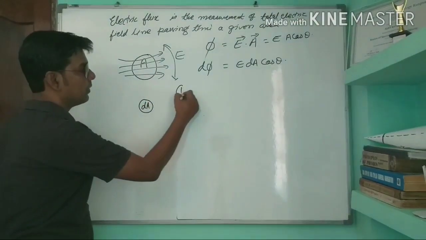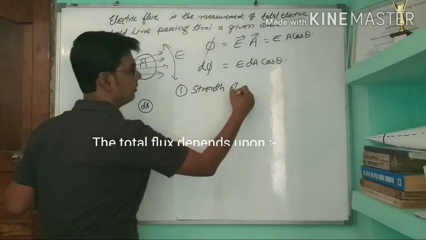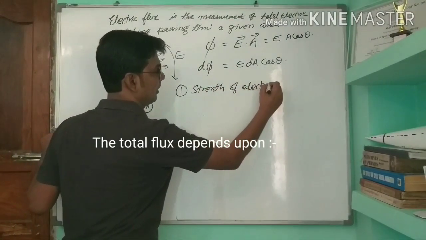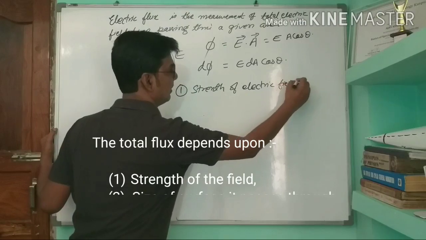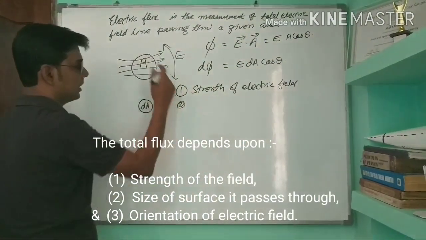Number 1, electric flux depends upon the strength of the electric field. Number 2, it depends upon the size of the surface.